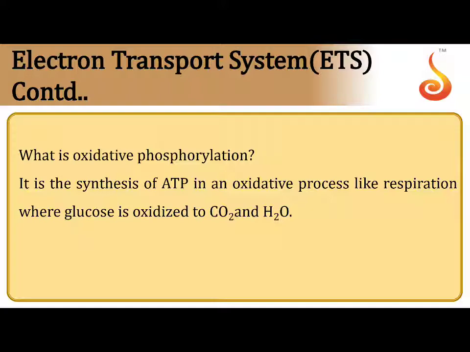So this is called oxidative phosphorylation.